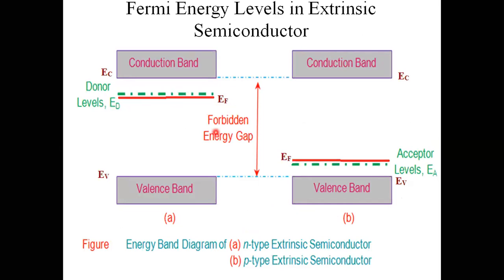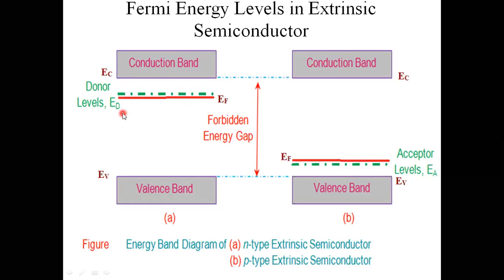Here in n-type semiconductor material, more electrons are formed across this conduction band. This is the level, due to the donor impurities. I am getting more electrons here, and I am getting some energy level due to those electrons. That energy level is the donor energy level. Due to the donor impurities, I am getting some donor energy level, and that energy level is ED here.